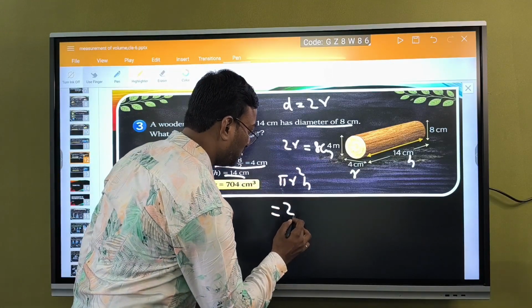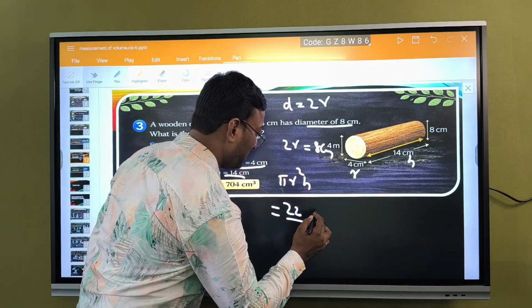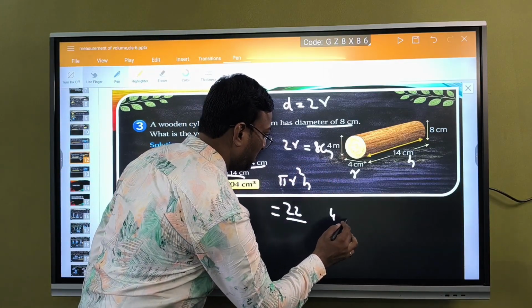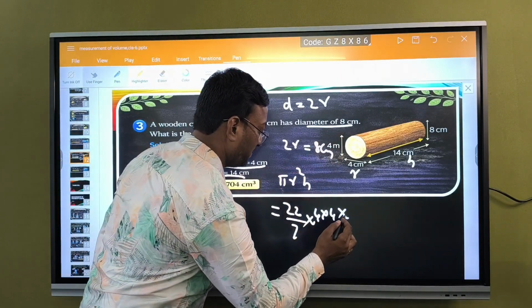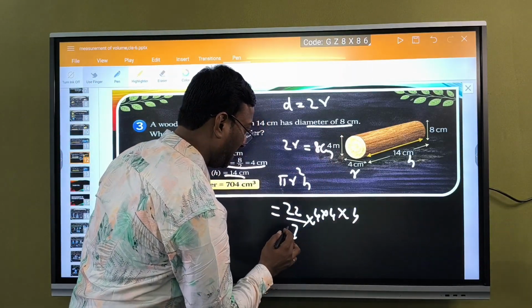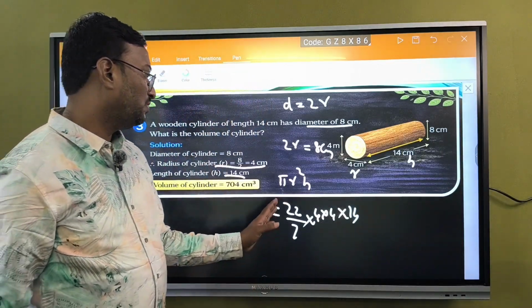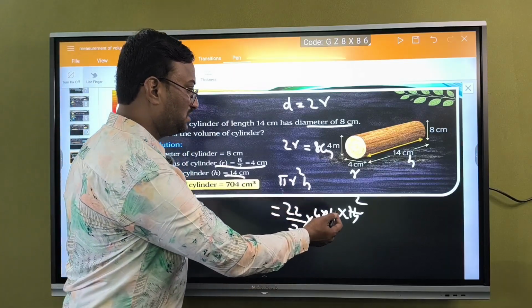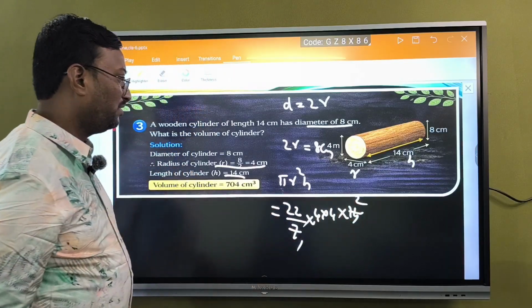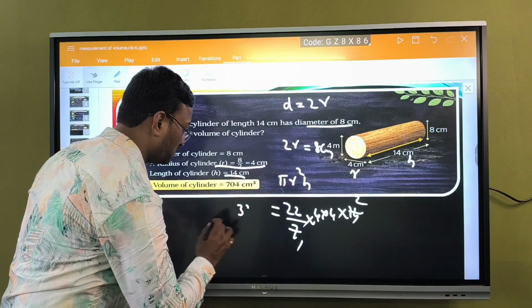is pi r square h. The formula for the volume of a cylinder is pi r square h. Pi value is 22 by 7 into the radius 4 centimeter, into 4 into 4 into h. What is height here? 14. So directly 7 ones are 7, 7 twos are 14. Okay, so 22 into 4 into 4 into 4. So 4 fours are 16, 16 twos are 32. 22 into 32 will give you the answer.